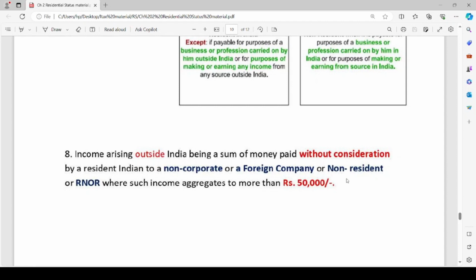Here the Indian resident is paying to a non-corporate or a foreign company or a non-resident or RNOR an amount which aggregates to more than rupees 50,000 outside India, and he is paying this amount without any consideration. He is not expecting something in return. In such a case, such income which aggregates to more than rupees 50,000 is deemed to accrue or arise in India.